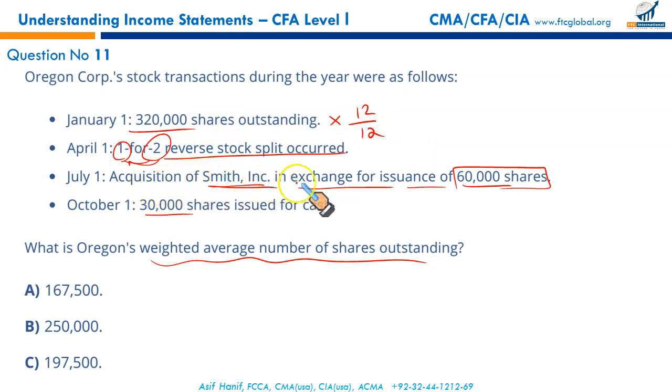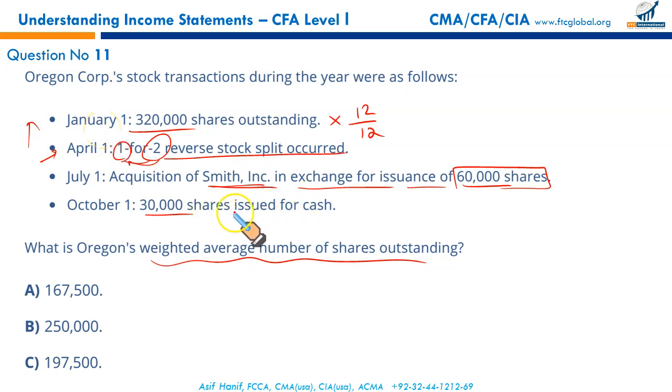Acquisition of Smith Incorporated in exchange of issuance of 60,000 shares. These shares were issued after the reverse stock split. Right? These 60,000 shares do not need to be considered for the reverse stock split because the reverse stock split happened on 1st of April. So on July 1st, the 60,000 is already the consolidated, bigger share. It doesn't require any treatment for the reverse stock split effect because it applies to the previous period, not prospectively.